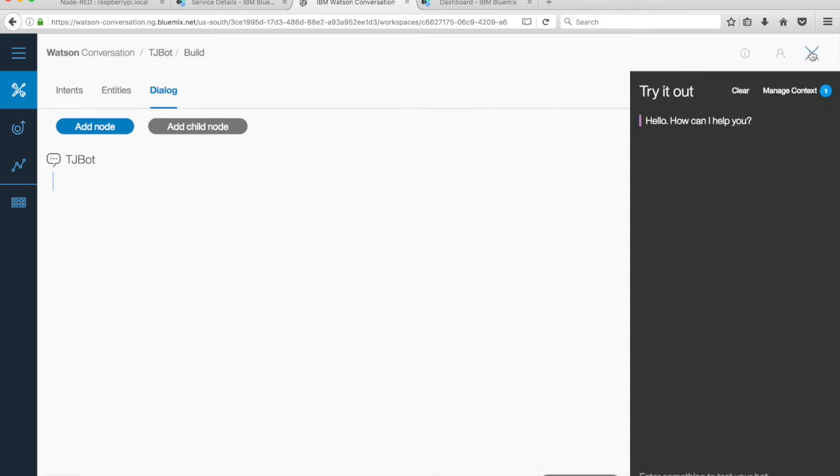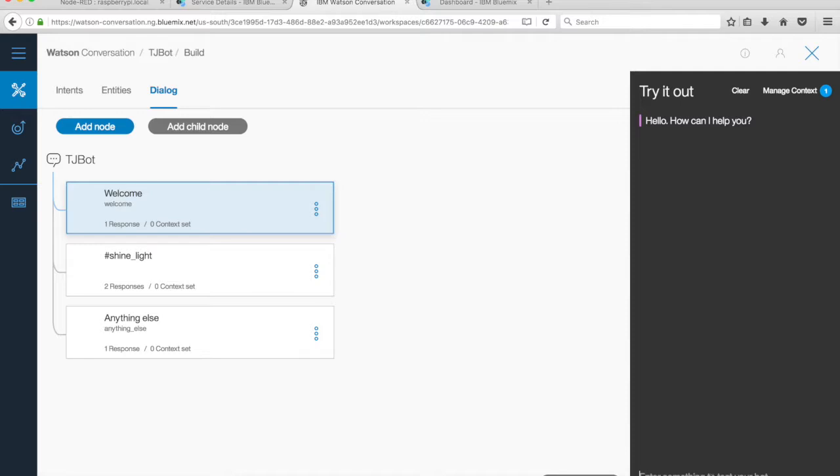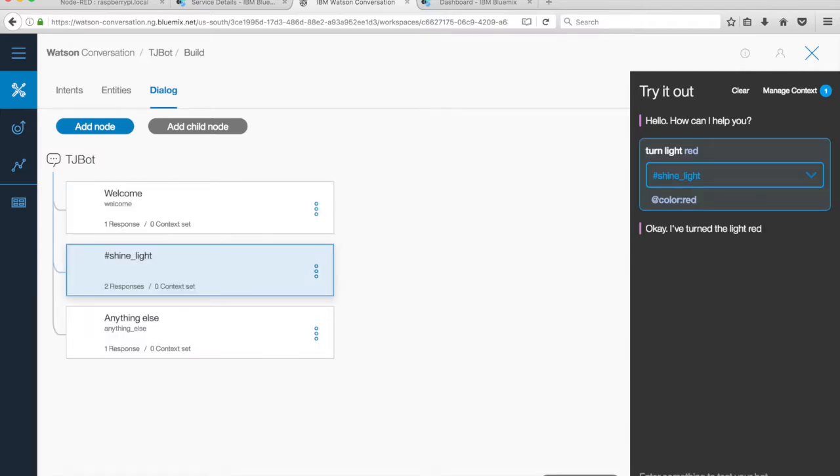Click on the Ask Watson icon in the top right corner. This panel is for testing user input and checking that intents and entities are matched correctly. Test the phrase, turn light red. Notice Watson recognizes the intent shine_light and the entity color with the value red. The response includes the color mentioned.